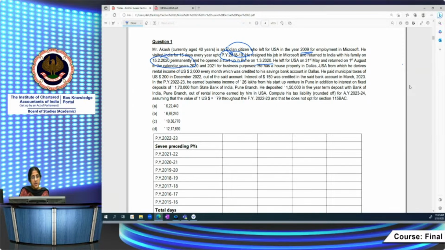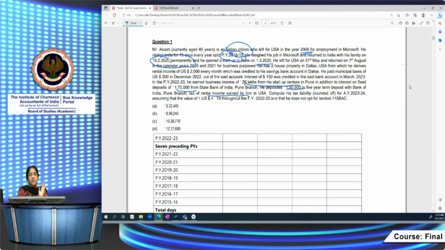In the previous year 22-23, he earned a business income of 26 lakhs from his startup venture in Pune, in addition to interest on FD of 1,70,000 from State Bank of India, Pune branch. He deposited 1,50,000 in a 5-year term deposit with Bank of India, Pune branch, out of rental income earned by him in USA. Compute his tax liability for assessment year 23-24, assuming that the value of $1 is rupees 79 throughout financial year 22-23, and he does not opt for section 115BAC.